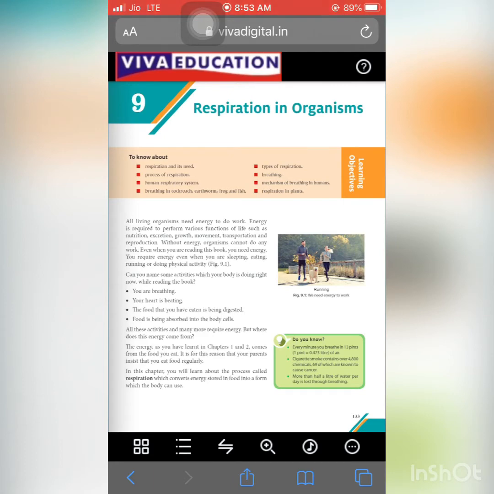Firstly, we can read the proper definition of respiration. So what is respiration? Respiration is a process which converts energy stored in food into a form which the body can use. Means respiration is the process which converts